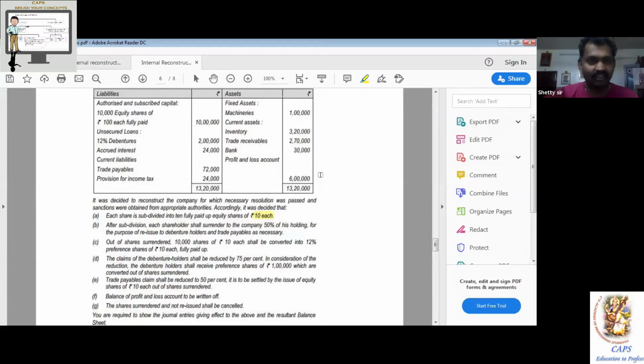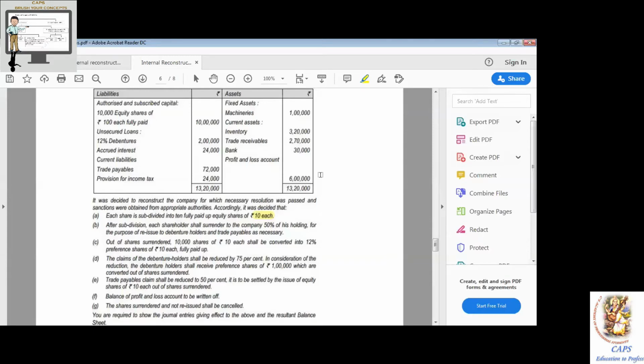So write down: Equity share capital account, within the bracket rupees 10, debit to